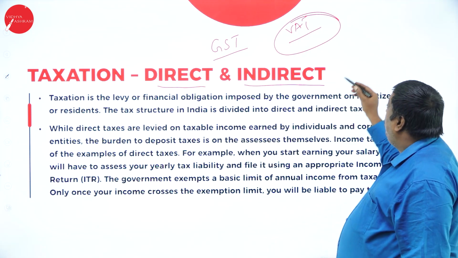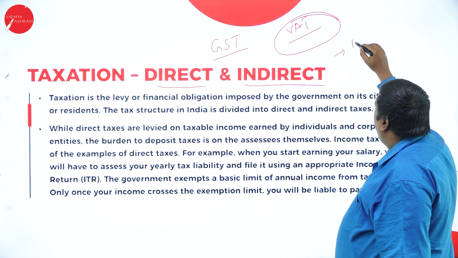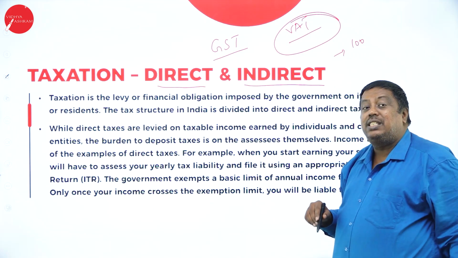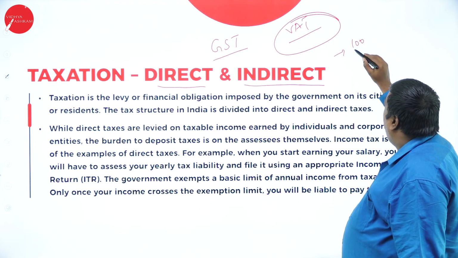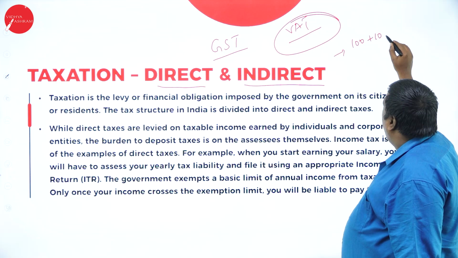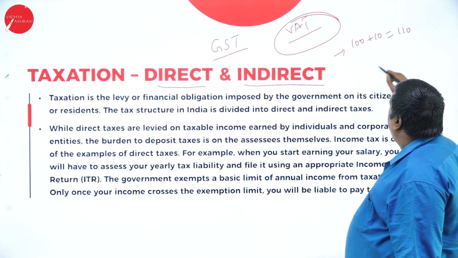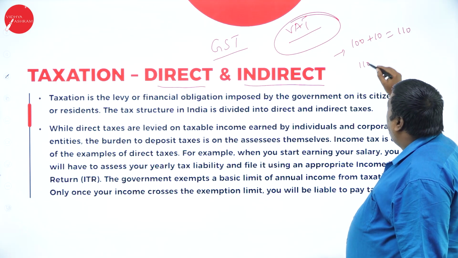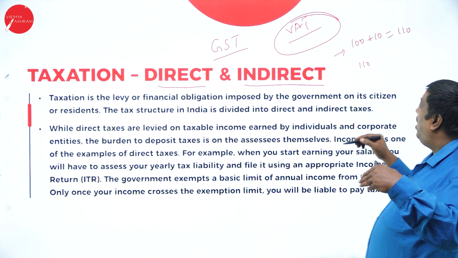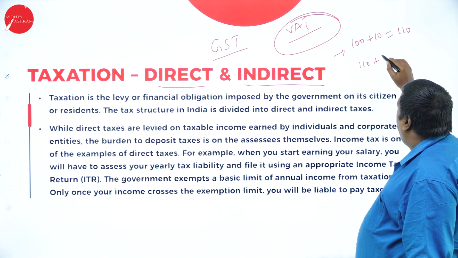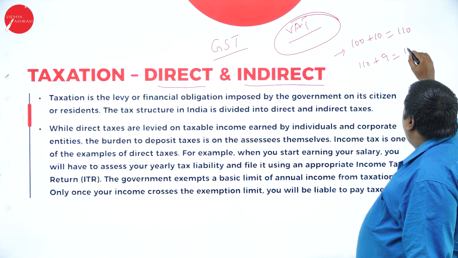Earlier, if I wanted to purchase a product, for example, in the initial stage of manufacturing, he was paying 10 rupees tax and selling at 110. The wholesaler received it for 110 and paid tax of 9 rupees, so 119.